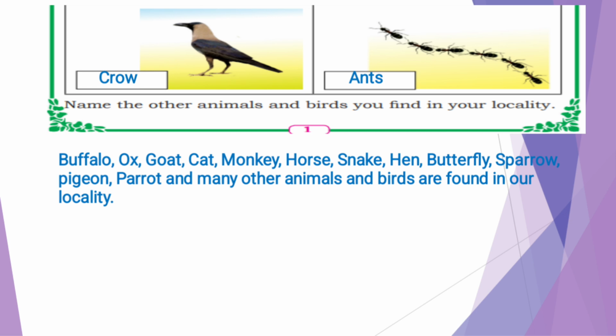If you find any other animals and birds in your locality, you can mention those also.